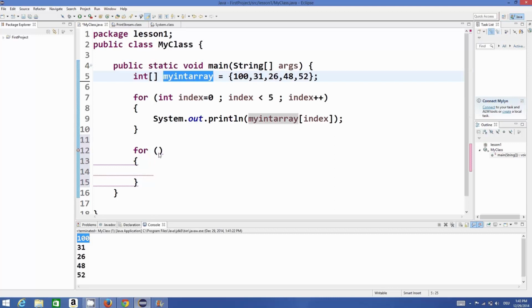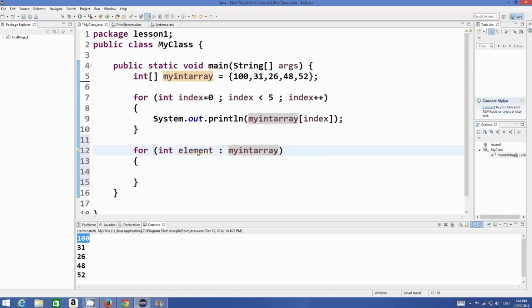For example, you can just write int element. This is the name of the variable which will hold the values one by one. And then you give a colon here, and then you give the name of your array.